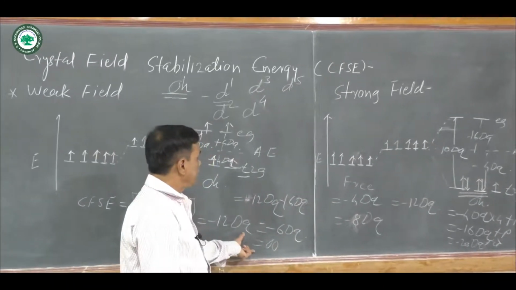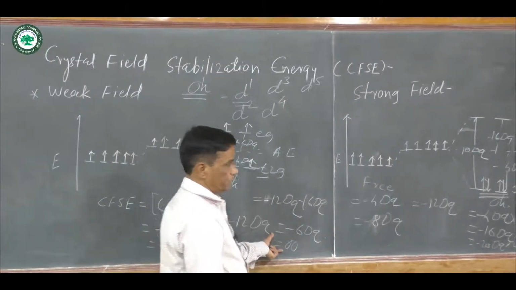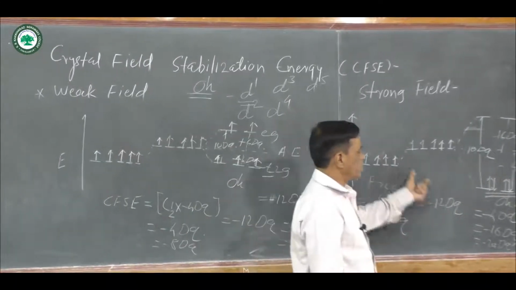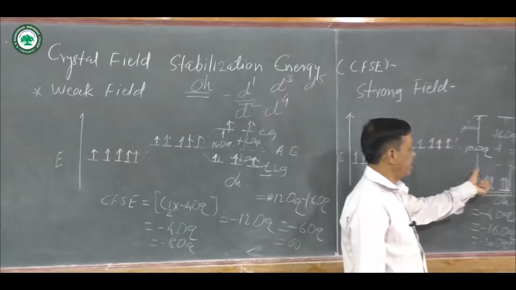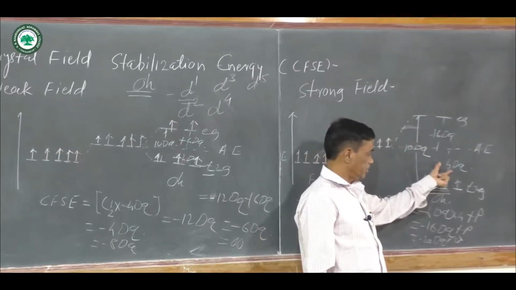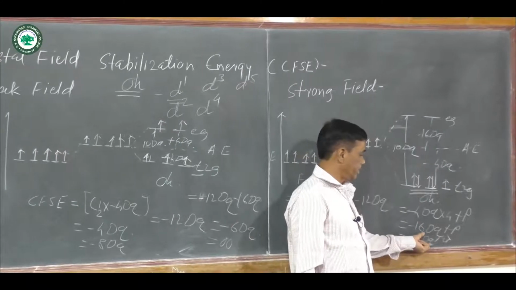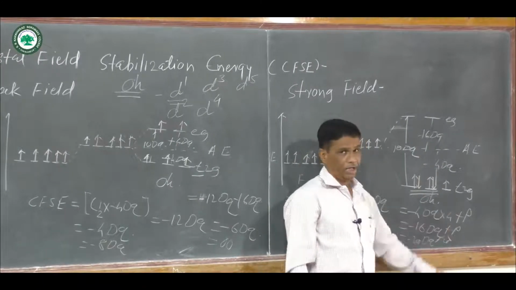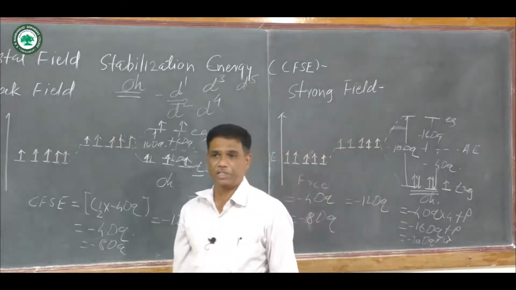And in weak field the stabilization energy is equal to 0, and in strong field it is 5 multiplied by minus 4 Dq, that is minus 20 Dq plus 2P, and this is the stabilization energy.